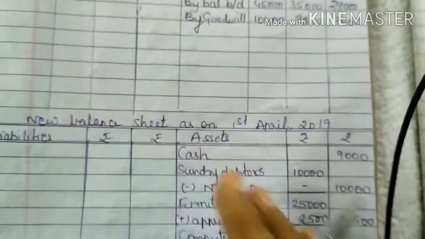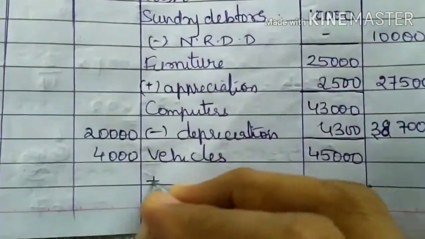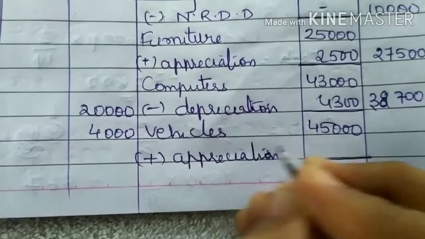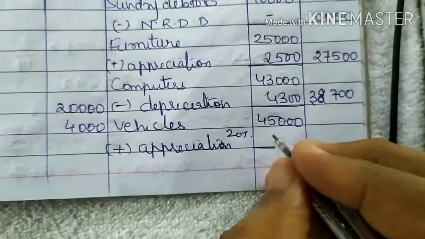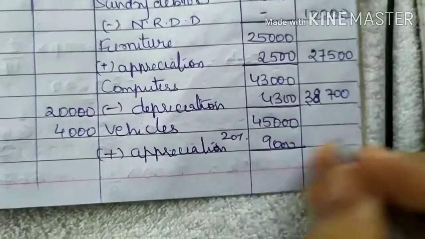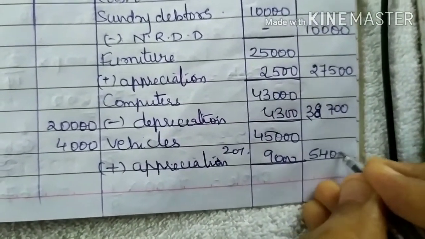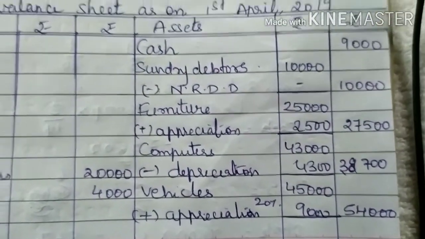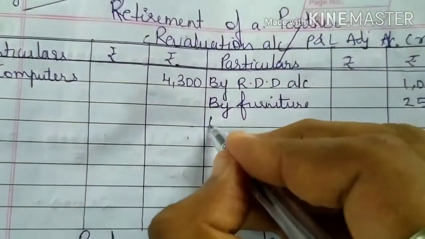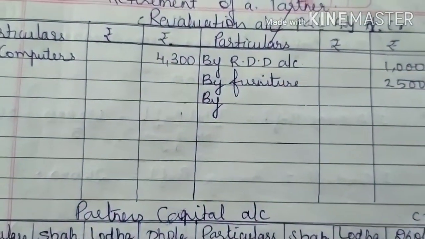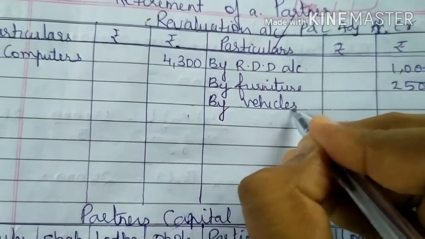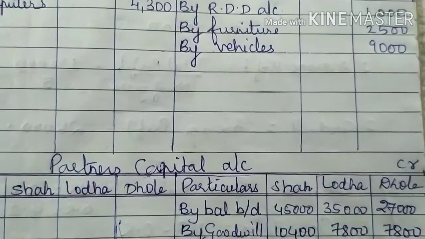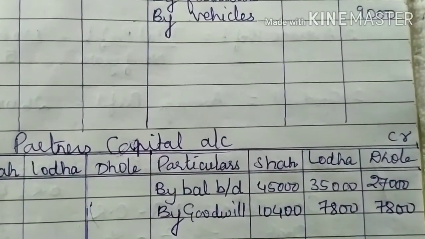Vehicles appreciated by 20%. Appreciation 20%. So you will be getting 9,000. So you will be getting 54,000. Second effect, profit loss adjustment in credit side by vehicles. It is appreciation, right? 9,000 credit side. RDD was no longer necessary, that we have done.